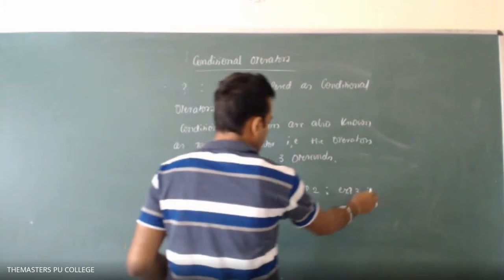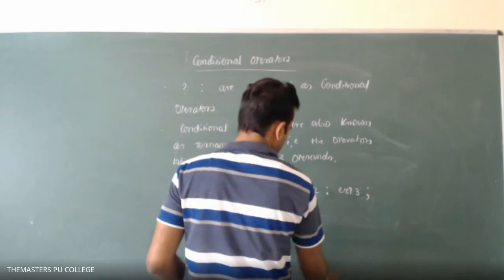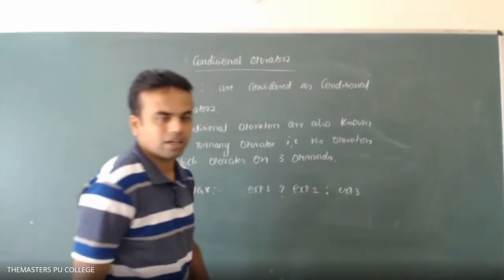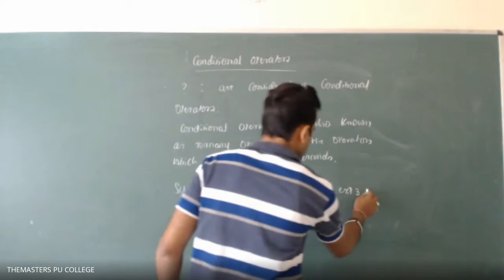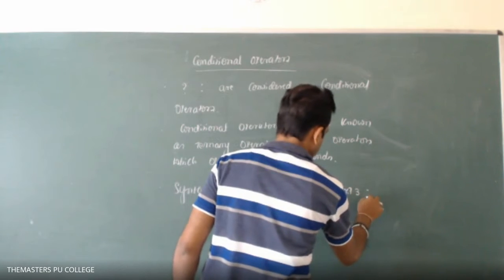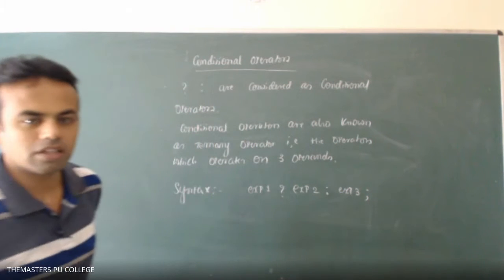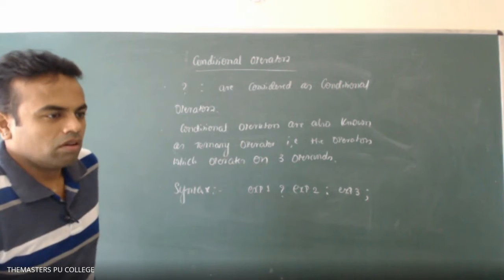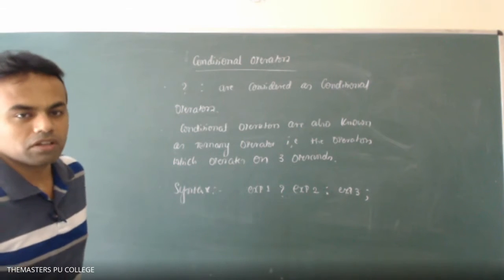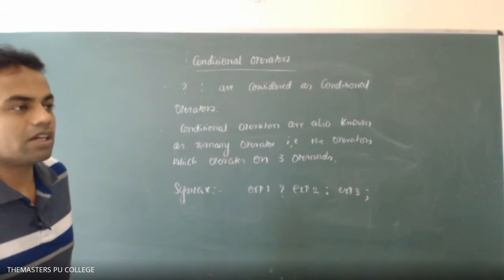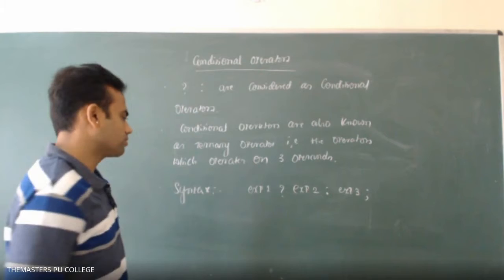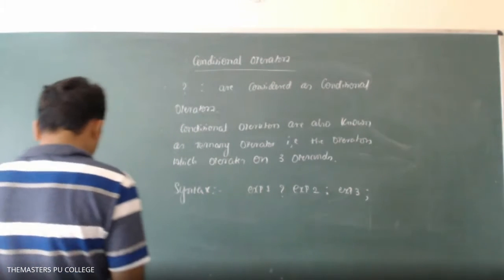Is the semicolon also a conditional operator, sir? No, only these two. The semicolon is a terminator. That statement will end there, otherwise there will be no meaning in it. We need to terminate every statement in C++ with a semicolon. The semicolon is also known as the statement terminator. Okay, next.